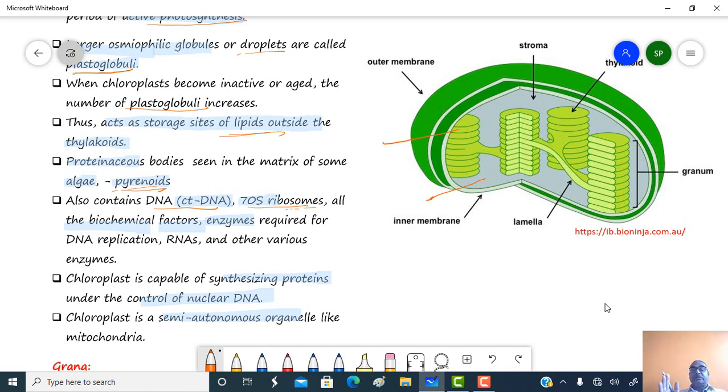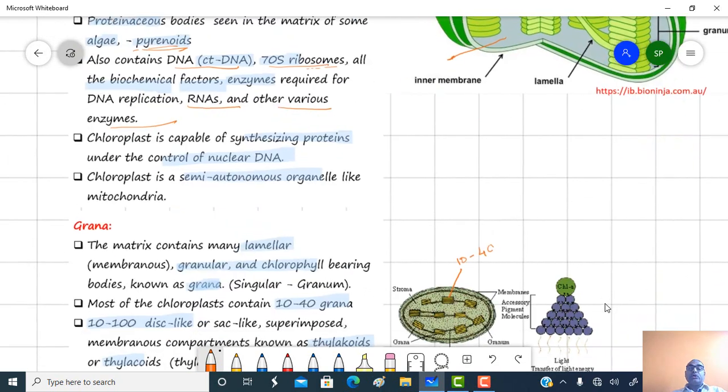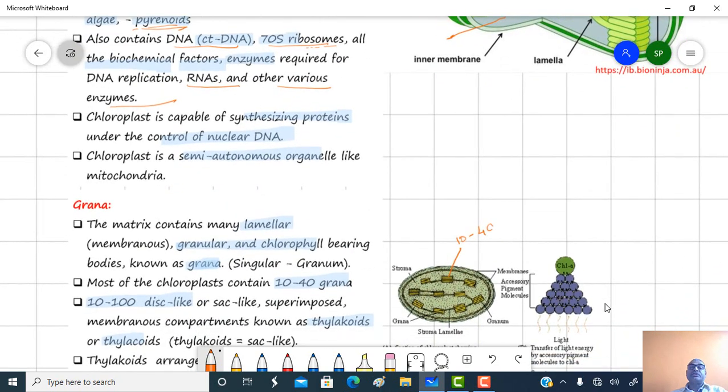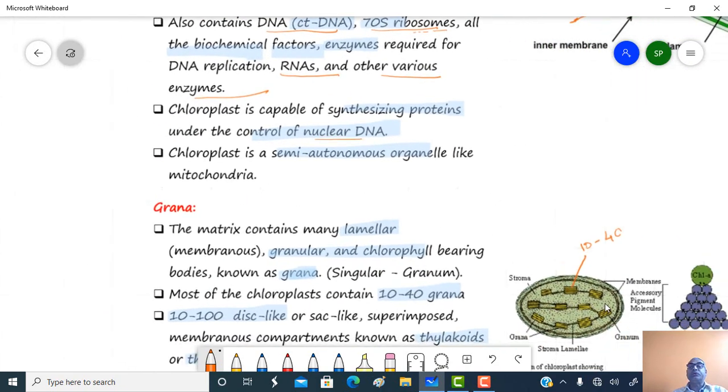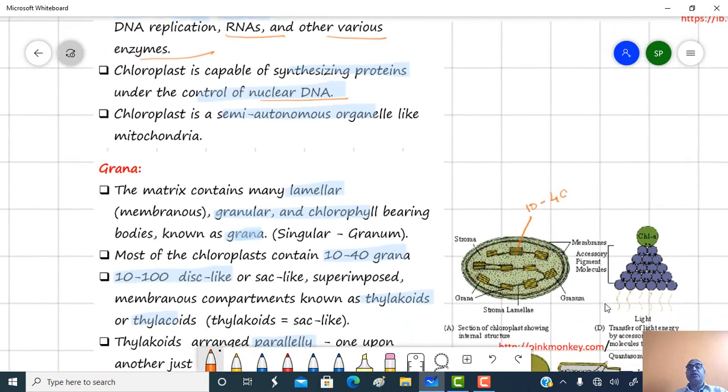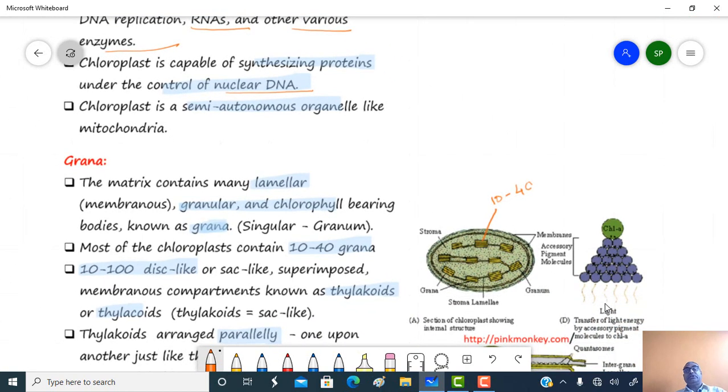All biochemical factors, enzymes required for DNA replication or protein synthesis, as well as RNA and various enzymes, are present in the chloroplast region. So the chloroplast is capable of synthesizing proteins under the control of nuclear DNA, and therefore chloroplasts are considered a semi-autonomous cell organelle like the mitochondria.